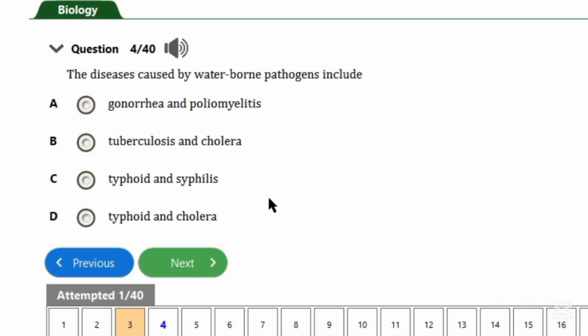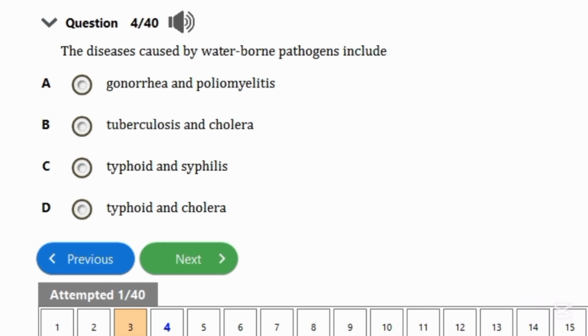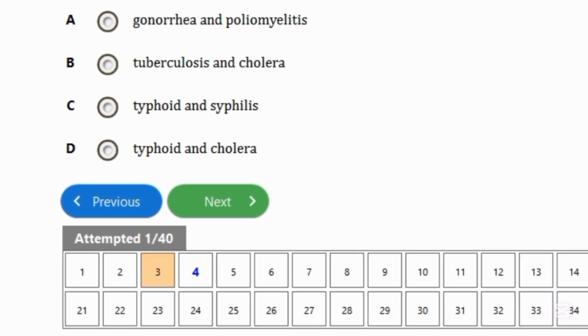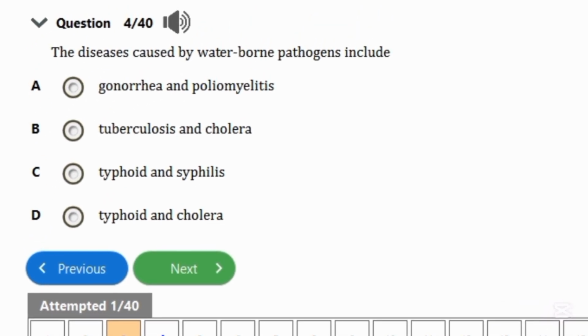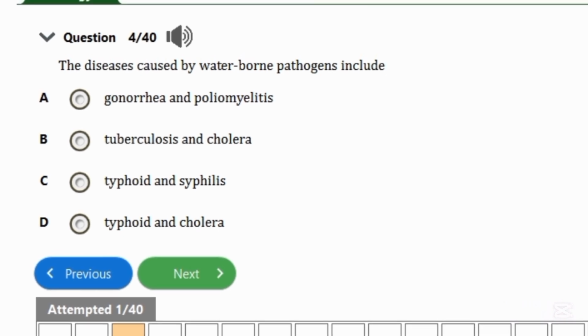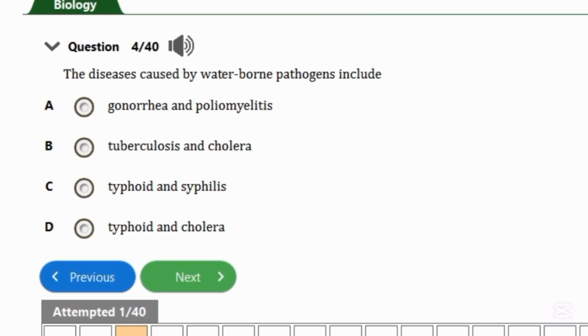Next, the diseases caused by waterborne pathogens include the following except. If you want to solve this type of question, you have to use the elimination method. It is very simple to get and also very easy to fail. You might be speculating between tuberculosis and typhoid, but here they specifically said waterborne. Tuberculosis has to do with airborne disease, so our answer here is tuberculosis, while typhoid and cholera are waterborne. Hope you understood that.